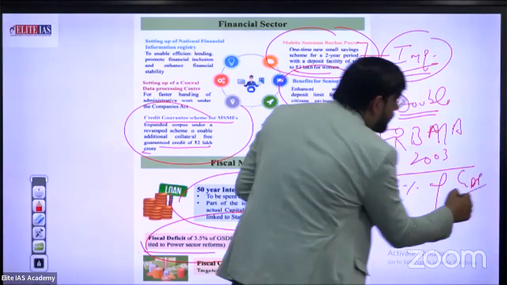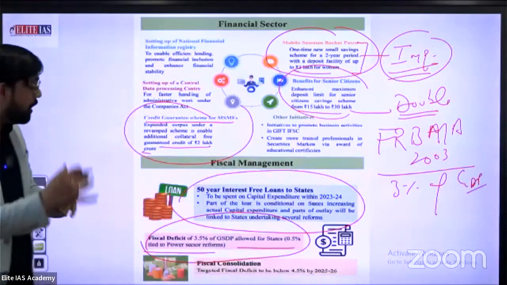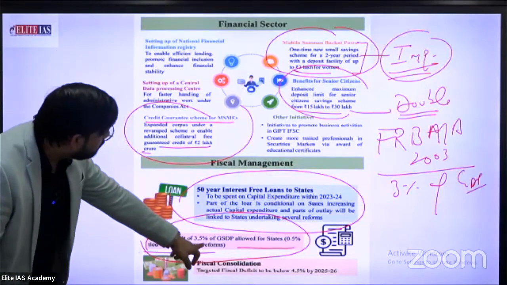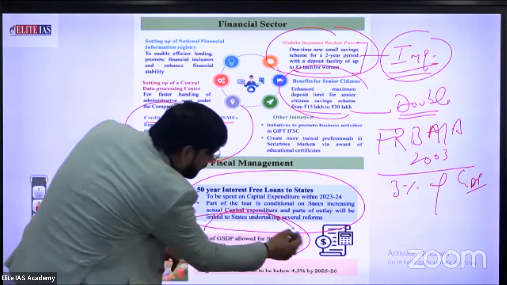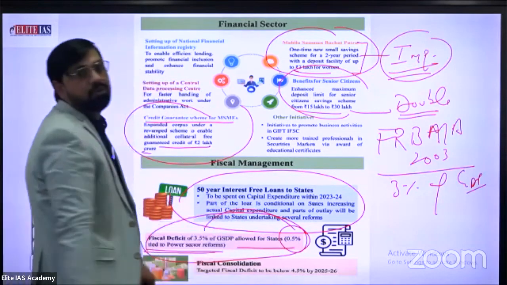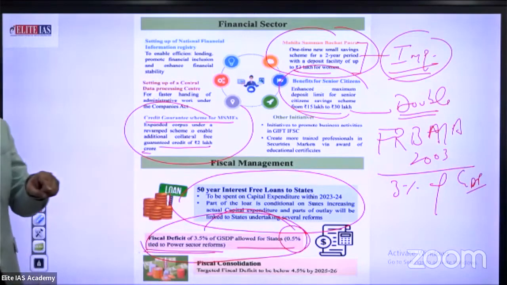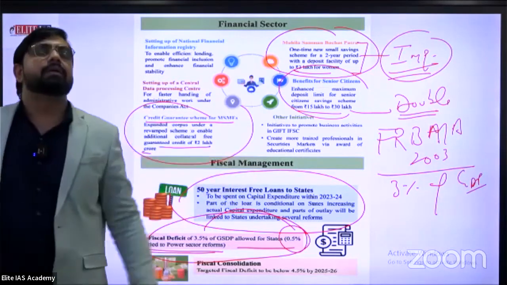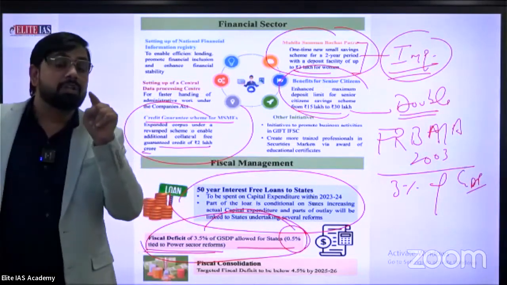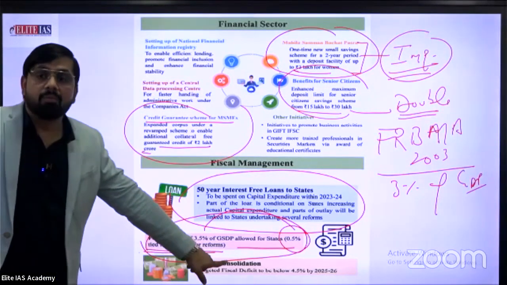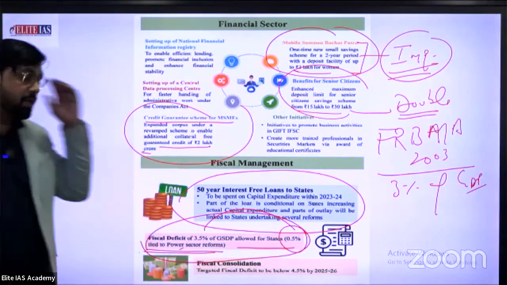But the central government allows states a fiscal deficit of 3.5%, with 0.5% tied to power sector reforms. The government says, I am allowing you more than that, but especially for the power sector reforms.